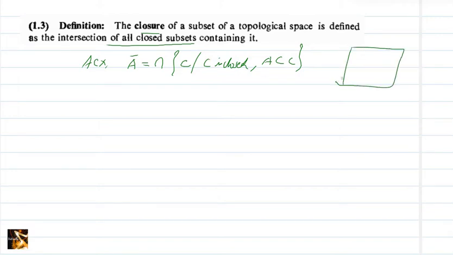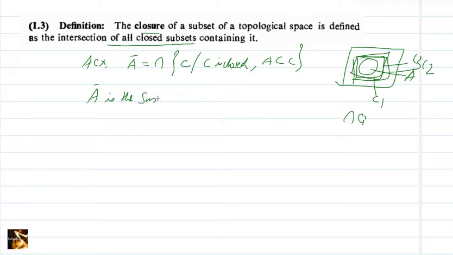So if this is our set A, what is A closure? We need to take all closed sets containing A, that is C1, this is some other C2, this is some other C3, etc., and it is defined as the intersection of all these sets. So closure is the smallest set. A closure is the smallest closed set containing